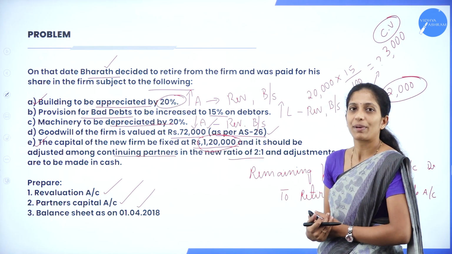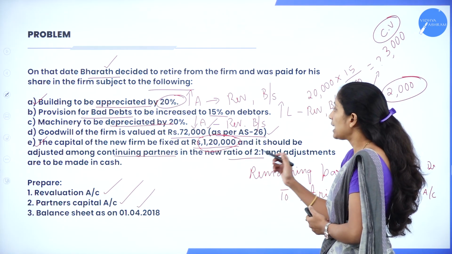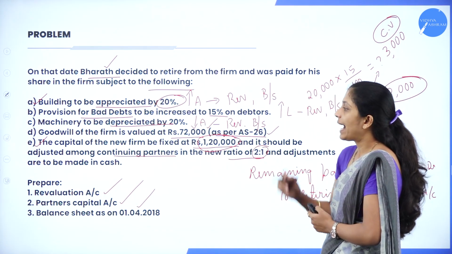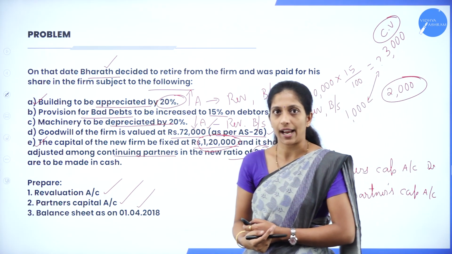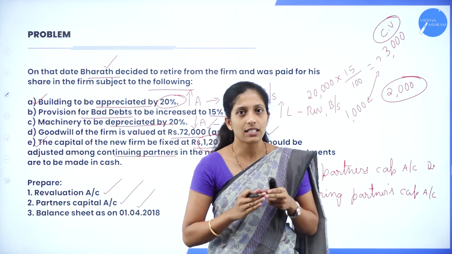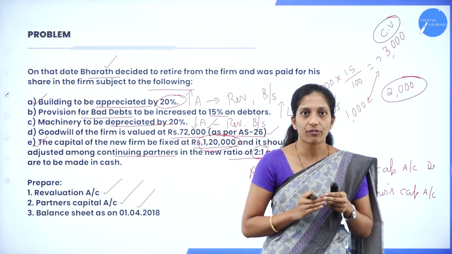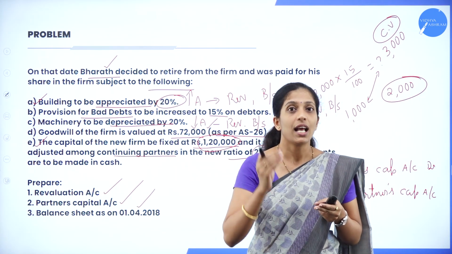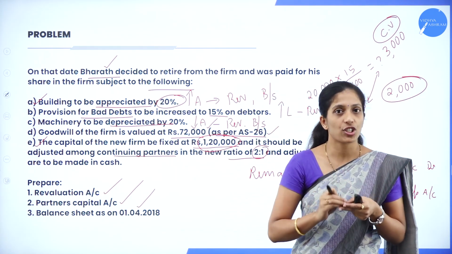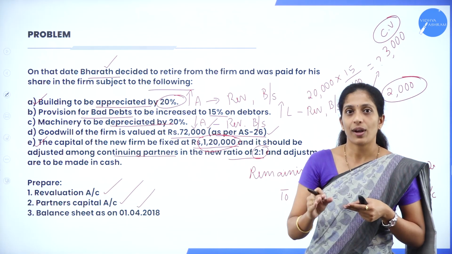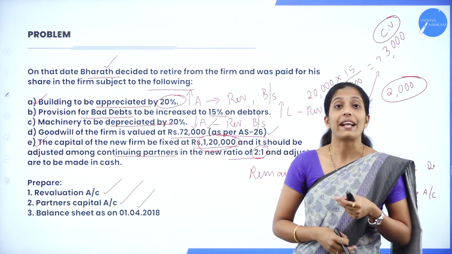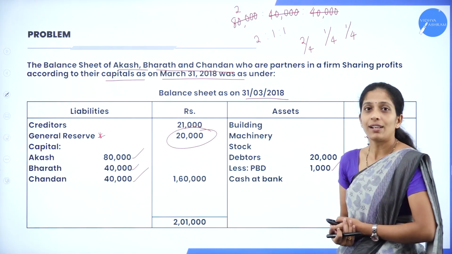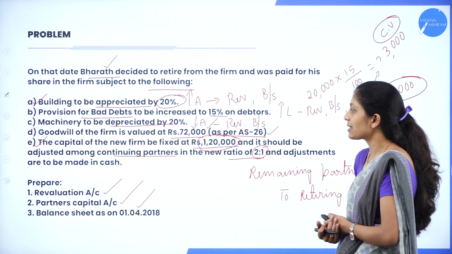Now who are the continuing partners? Akash and Chandan, in the new ratio of 2:1, and the adjustment is to be made in cash. So they have already told us the total capital of the firm: it is fixed at rupees 1,20,000 and that has to be distributed in the ratio 2:1, where the remaining amount has to be adjusted in cash.